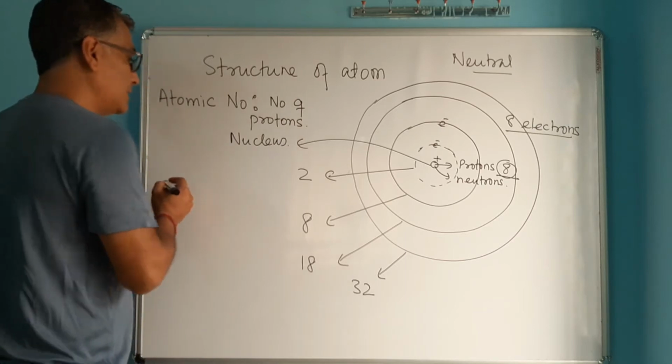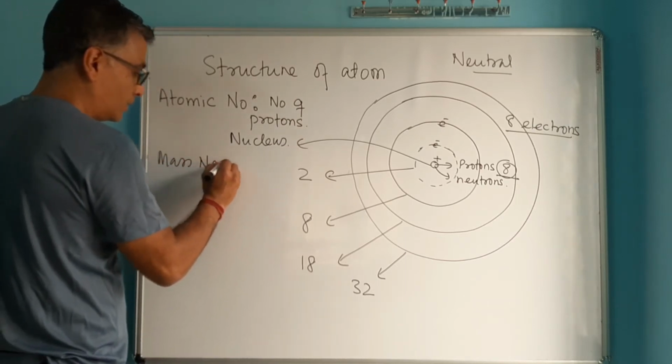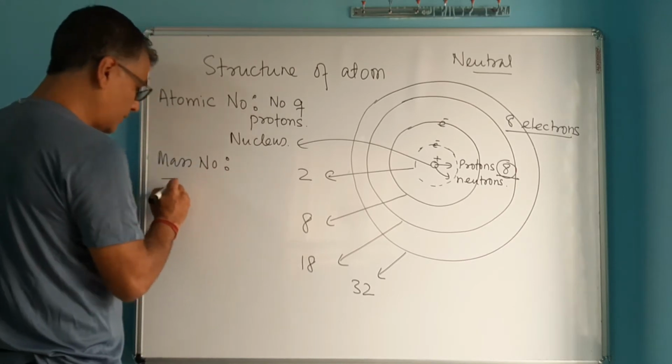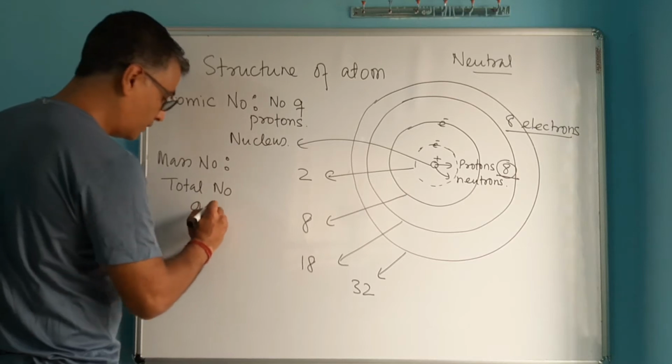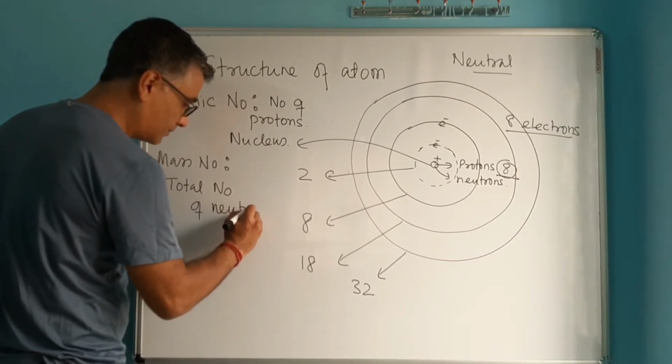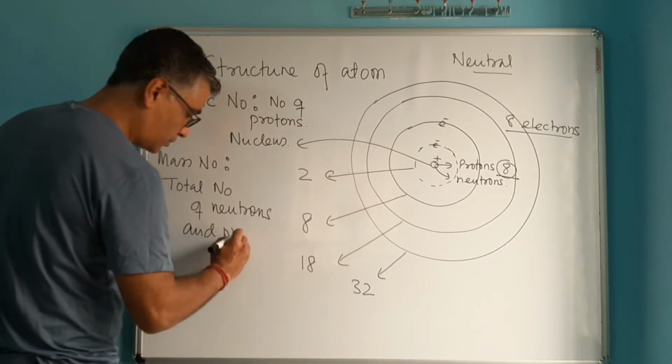Then there is something called mass number. Mass number is the total number of neutrons and protons.